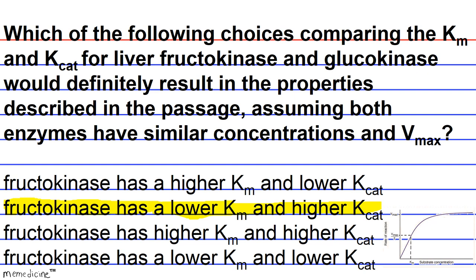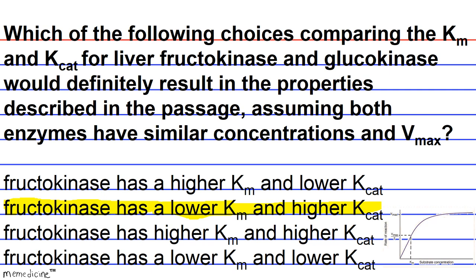Phosphorylated fructose can also feed directly into the glycolytic pathway. In contrast to fructose and galactose, hepatic glucose remains unphosphorylated. Okay, so this confirms our thoughts that fructokinase has a lower Km than glucokinase, because if glucose is in the presence of glucokinase but remains unphosphorylated, that means you need a high concentration of glucose to get things going for glucokinase.